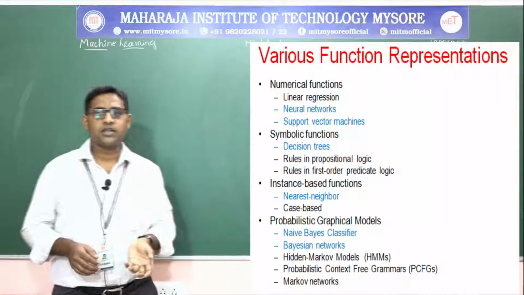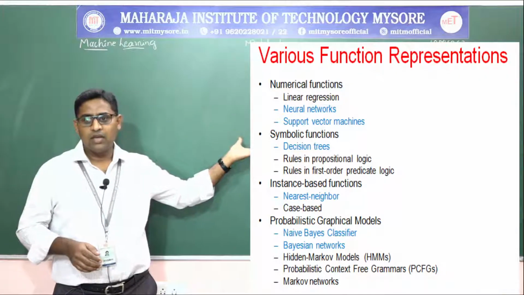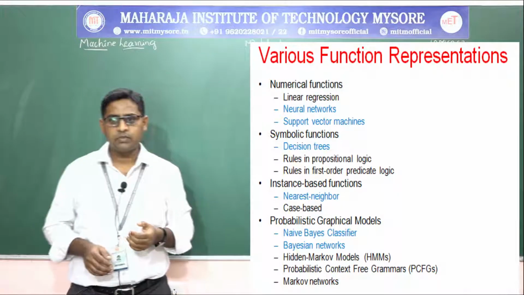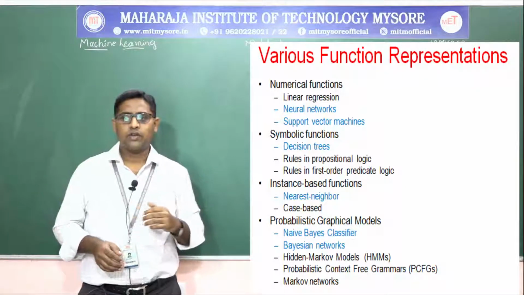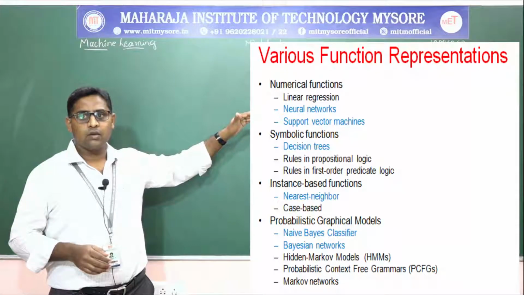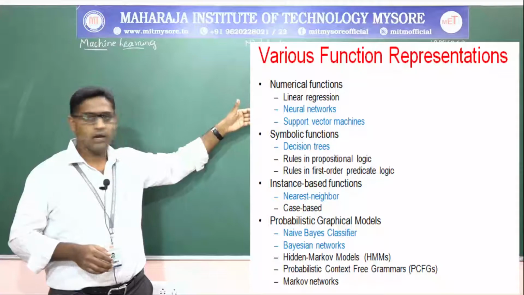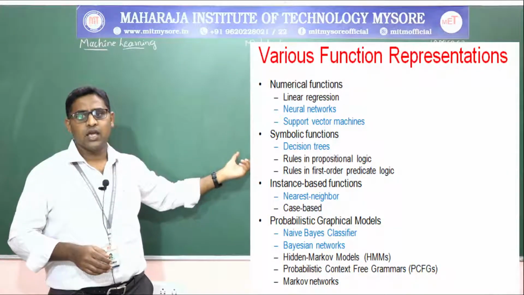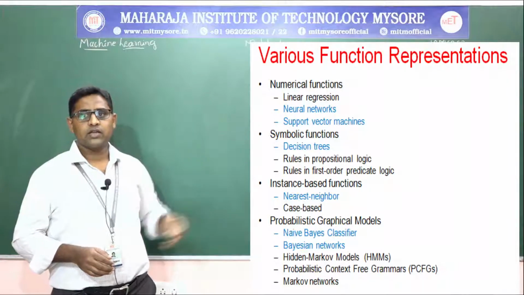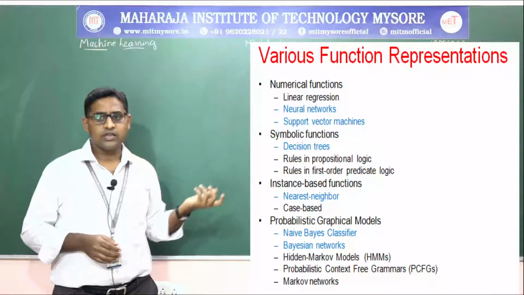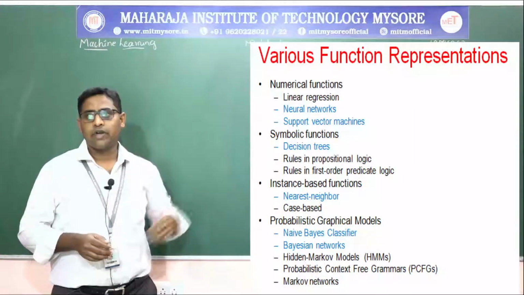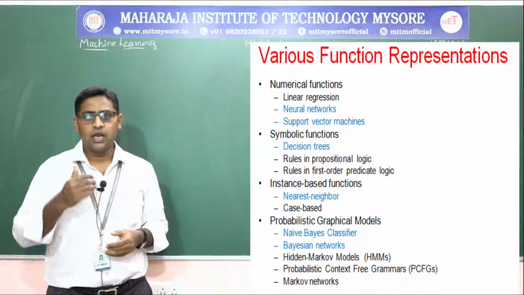Then in the last, probabilistic graphical models, we will be using Naive Bayes classifier and Bayesian networks, hidden Markov models that we call HMMs, and probabilistic context free grammars, PCFGs, and Markov networks. Now here, the functions highlighted in blue color are in the numerical functions, symbolic functions, instance based functions and probabilistic graphical models. Out of these, neural networks, support vector machines, decision trees, nearest neighbor method, Naive Bayes classifiers and Bayesian networks are the various function representations we will be learning in this machine learning course.